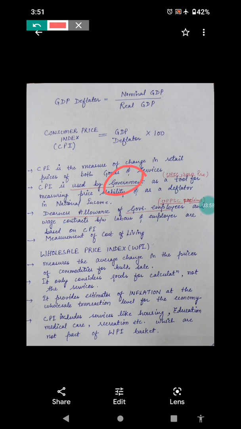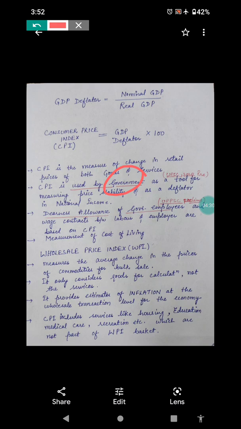Now we have dearness allowance. Government employees are getting DA on their salaries. So the dearness allowance which we are getting is decided on the basis of CPI, on the basis of Consumer Price Index. So this was the question of UPPSC, in the UPPCS Public Service Commission examination.